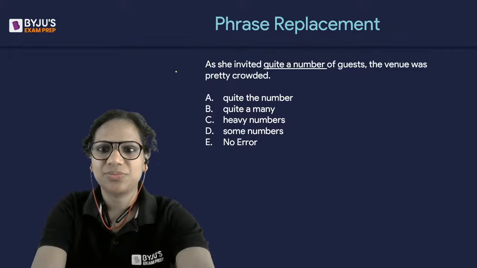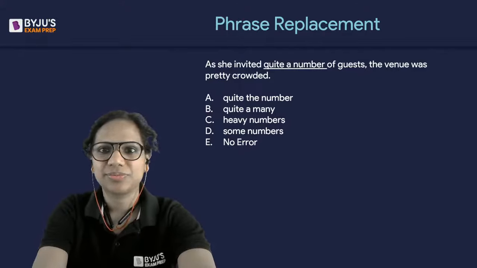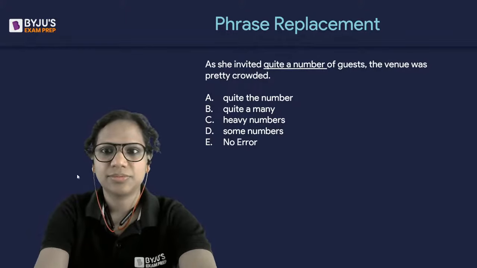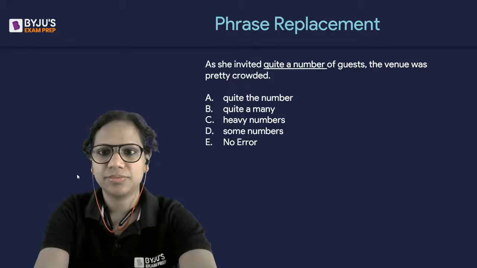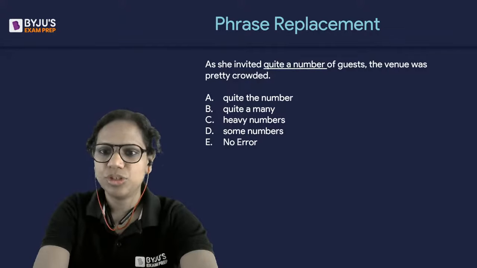Let's see what you say here. Poonam says C. All right.